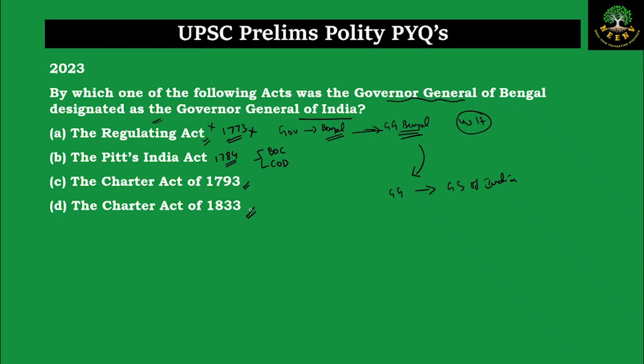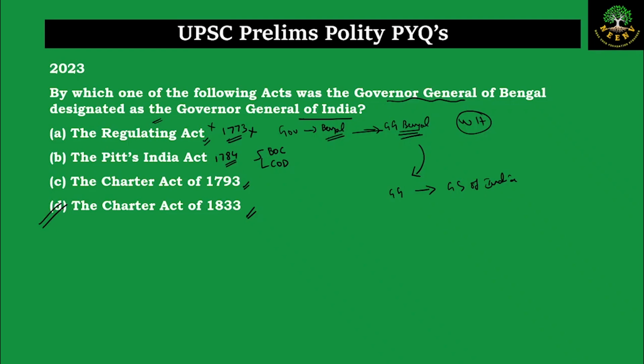Finally, in the Charter Act of 1833, the Governor General of Bengal became the Governor General of India, and Lord William Bentinck was the first person to be declared as the Governor General of India. So by which of the following acts was it declared? By the Charter Act of 1833. So this is how you solve this question in the exam.